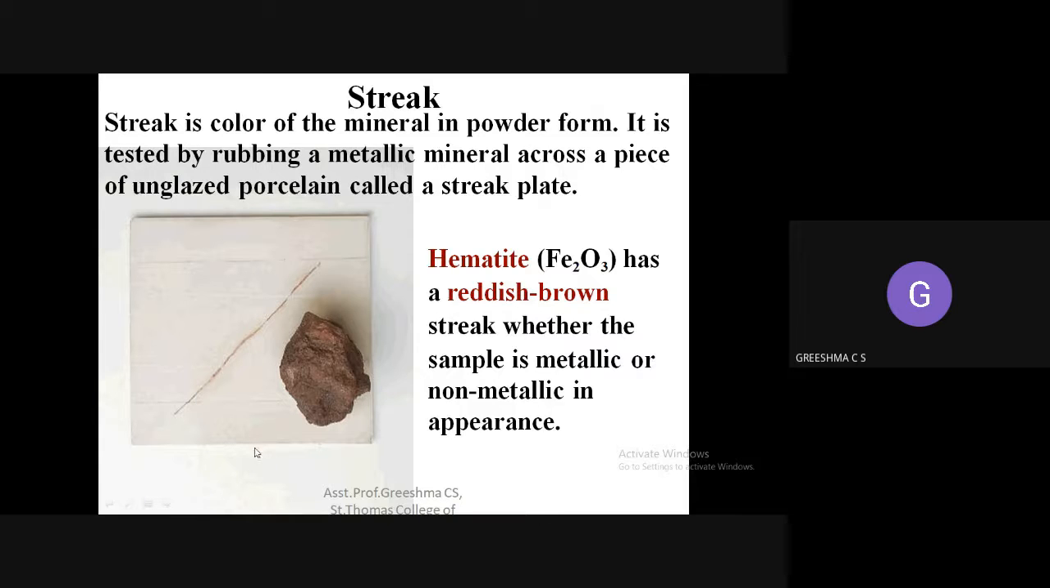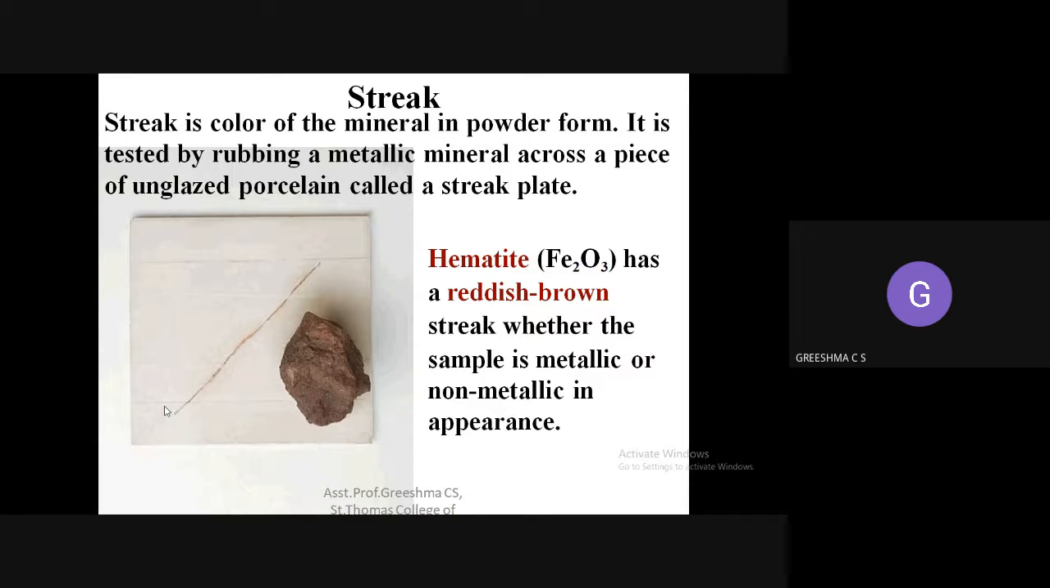So here you can see this is a hematite. For example, this is a hematite piece, and from the appearance you can say this is having a brown color. If you are rubbing it against a white background, you can see a reddish brown color appearing on the white background. This is called as streak.